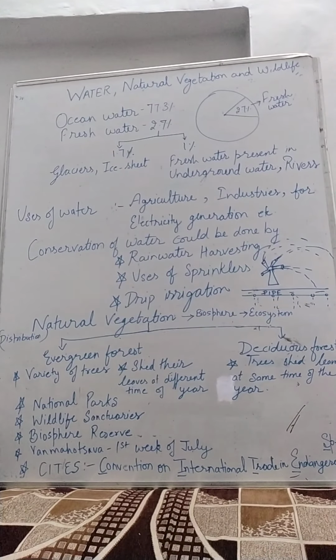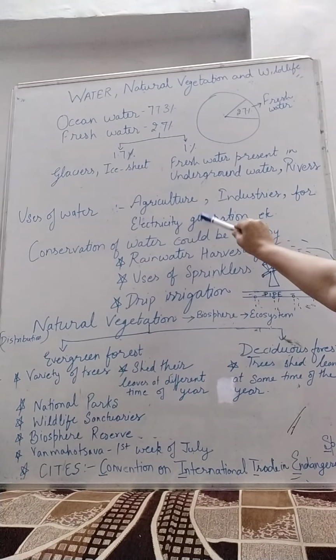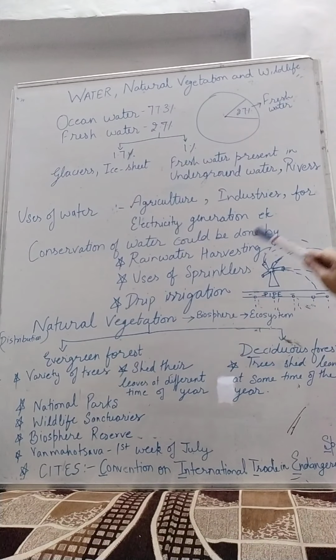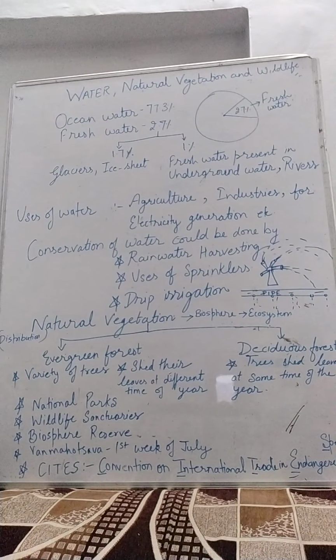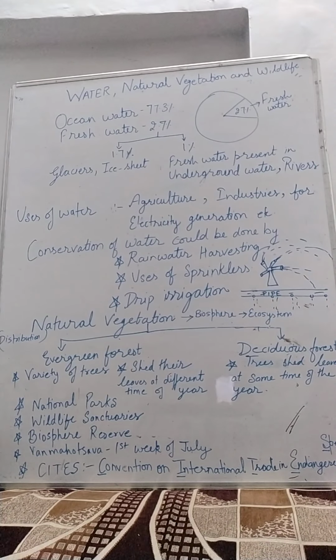And we use water for many other purposes: agriculture, industries, and for electricity generation and many other purposes. That's why water is a very useful resource for us. We use it for many purposes. So it is very important for us that we should save water, as only 1% of water is available to us for these purposes. So conservation of water could be done in many ways.